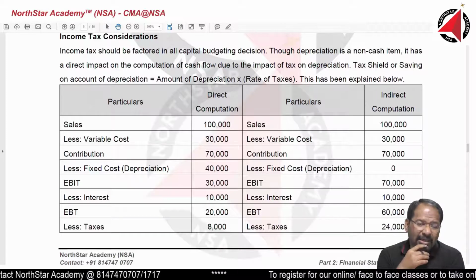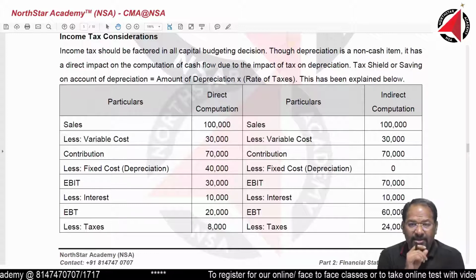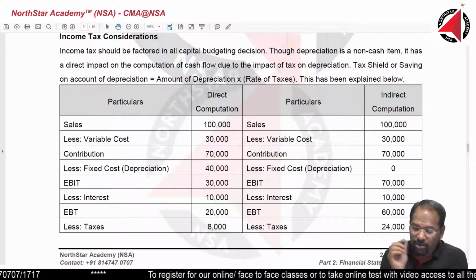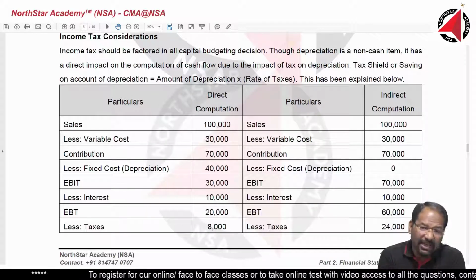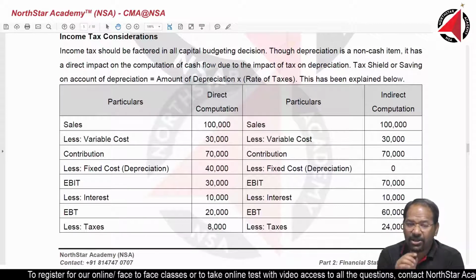Most importantly, the impact of income tax on tax shield. That is very, very important. You cannot ignore this. So what is tax shield? The amount of tax that you are going to save due to the existence of income tax is called tax shield.